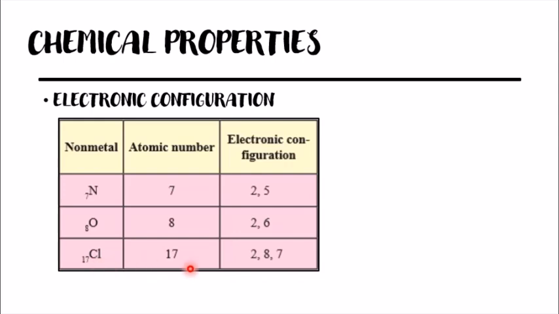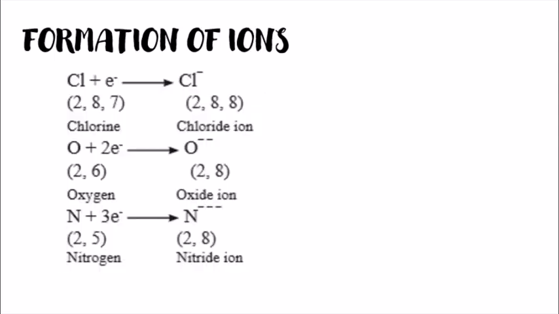So we will put 2 in the first shell, then 8 in the second shell and the remaining 7 in the third shell. So you will find that the number ranges between 4 to 7. So for all the non-metals, the valence electrons, that is the last shell, has 4 to 7 electrons. Next chemical property is formation of ions. Now in metals we saw that they used to lose the electrons, that is whatever was the last shell, those electrons were lost. But in non-metals the electrons are gained.